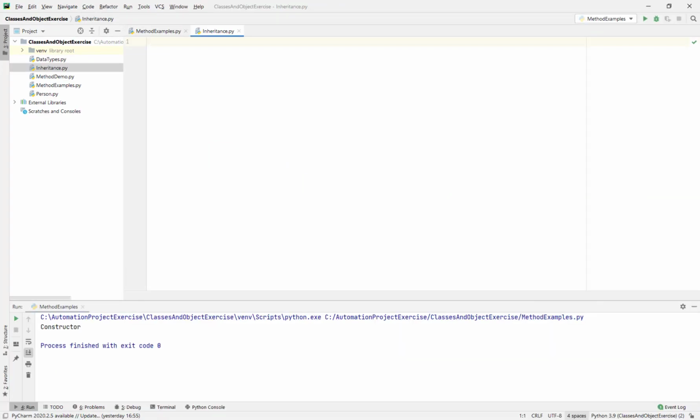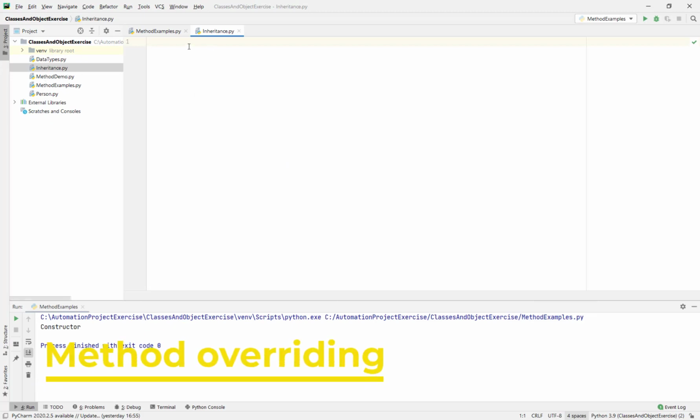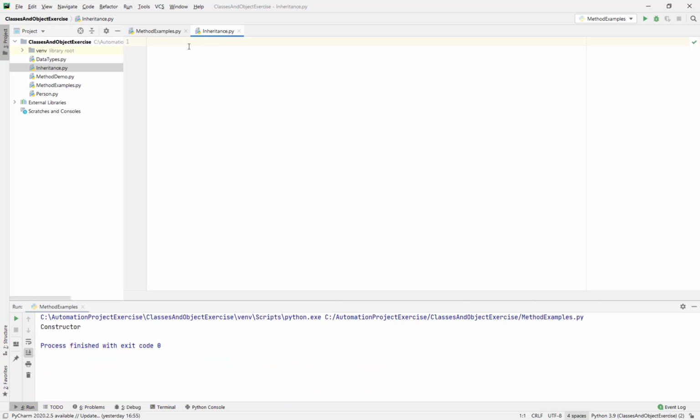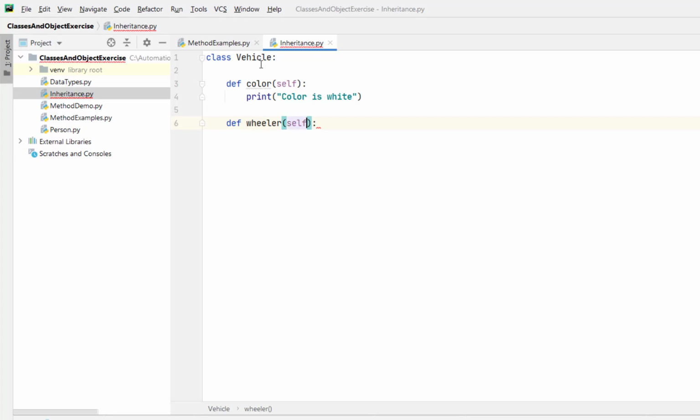Now let's take an example of method overriding in Python. I have already created a file inheritance.py. I want to explain how method overriding works by giving an example of inheritance, because mostly we use the method overriding concept in inheritance or in polymorphism. I'm going to define a class Vehicle which has two methods. First method is color, which doesn't take any arguments, and I just simply print color is white. Now I'm going to add another method, that is wheeler. How many wheelers does the vehicle have by default? Then I just print the vehicle has 4 wheelers.